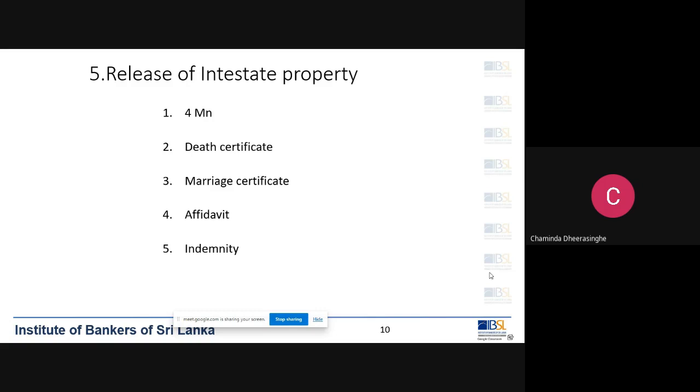Then apart from that, you have to get an affidavit from the wife, and if the children are over 18, we have to get an affidavit from the children also. Also, we have to get an indemnity, indemnifying the bank from any damage or any claim. The legal heirs have to give an indemnity to the bank. So these are the documents that we have to get.